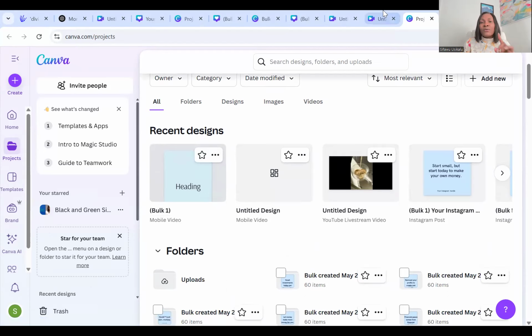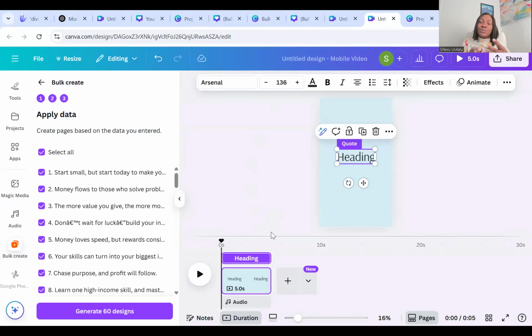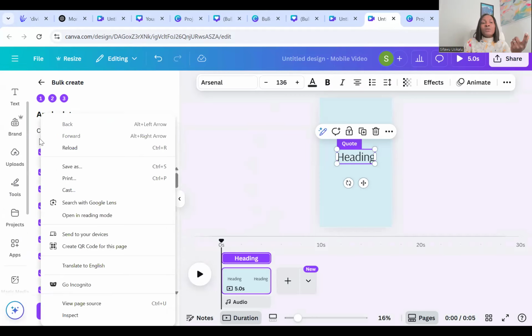Okay, before I go to my folder, you can see you can add music to this. If you're going to be using it personally, you can add music to it. But since you're going to be selling it, I would advise you do not add music, so that you do not add copyright music. Let the person that wants to use it add their own music to it. But if you want to add music, you can always come to Canva Audio and add music from Canva, the music we currently have on Canva. And if you want to upload your own music from your own file, maybe you already have the music saved on your system, you can come to upload and upload the music into Canva.